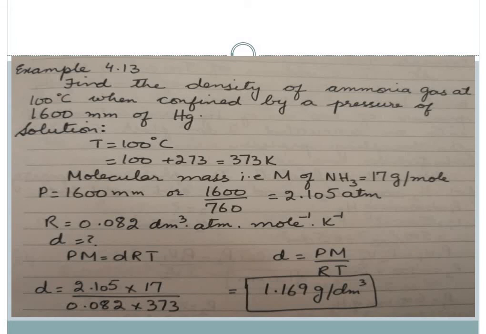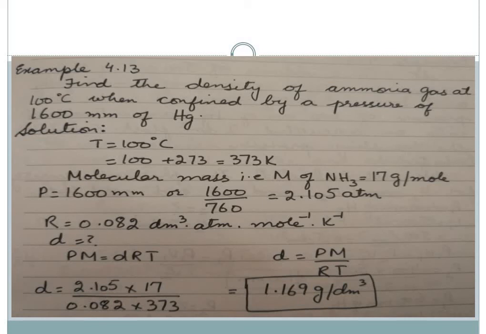Next is example 4.13. Find the density of ammonia gas at 100 degrees centigrade when confined by a pressure of 1600 millimeter of mercury. Temperature is given, 100 degrees, so we have converted it from degrees centigrade to Kelvin.